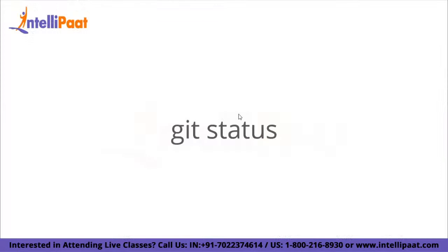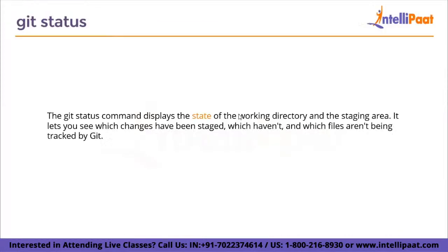Next we have the git status command. The git status command displays the state of the working directory and the staging area. It lets you see which changes have been staged, which haven't, and which files aren't being tracked by Git. So what do you mean by the staging area? The staging area is basically a place where Git stores all of your changes before they are committed or pushed to the original .git directory.